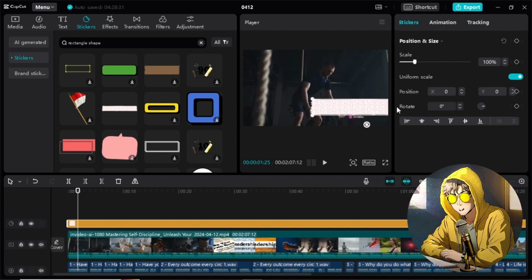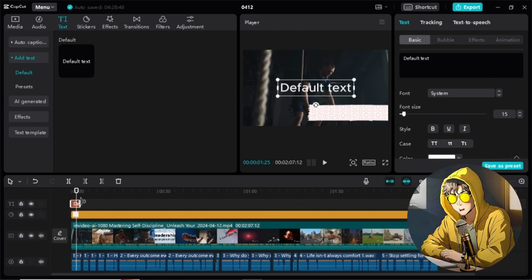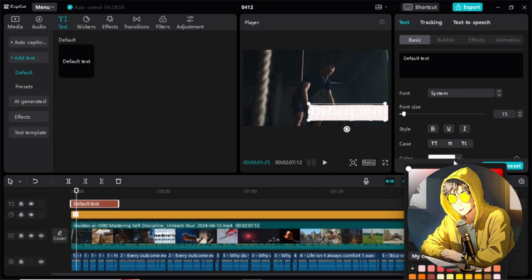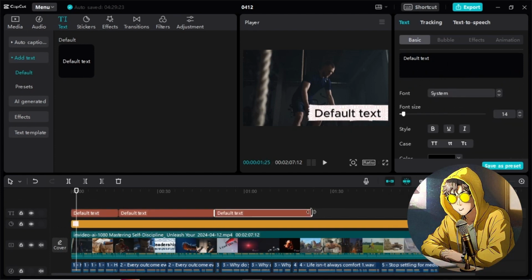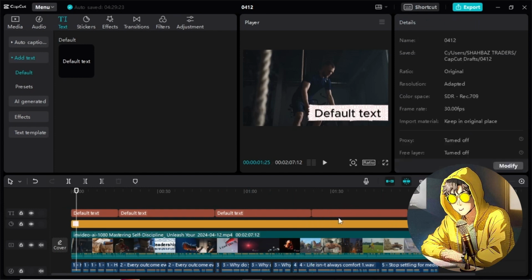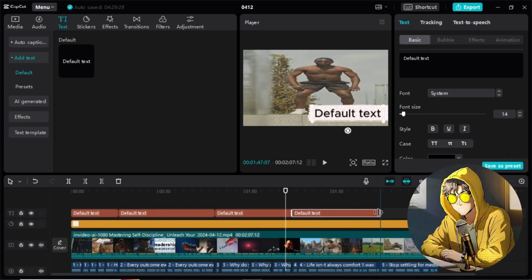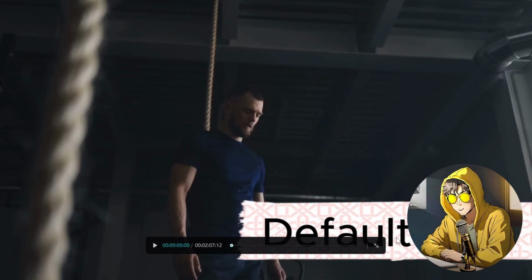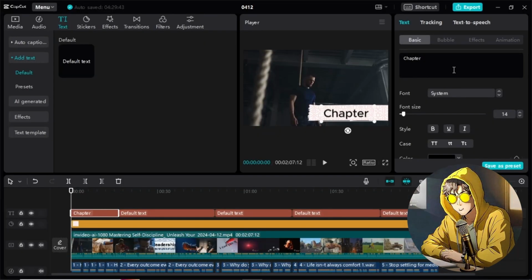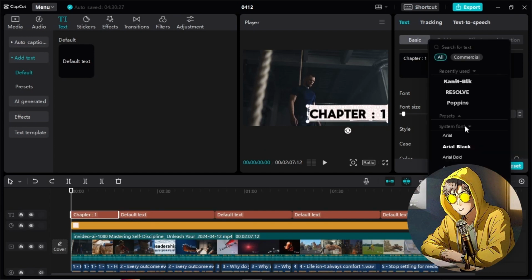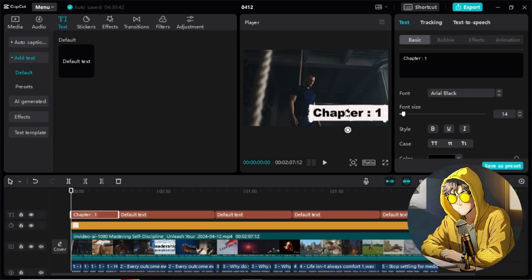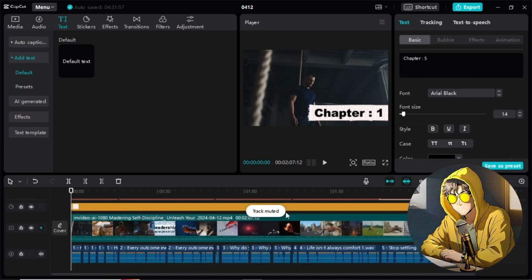Now drag it like this and simply add a text. So there are 5 chapters in the video. Paste it 5 times, but first set it and add some effects, adjust it like this. Copy the same method which I am doing right now. Now there you go. Now check this out. Now write chapter 1 like this, and you can also change the font or any other element which you need. Now use any font. I like Arial. I select this one, adjust its position and scale. Now our video is ready to upload.